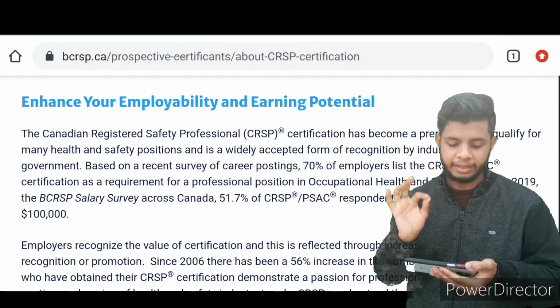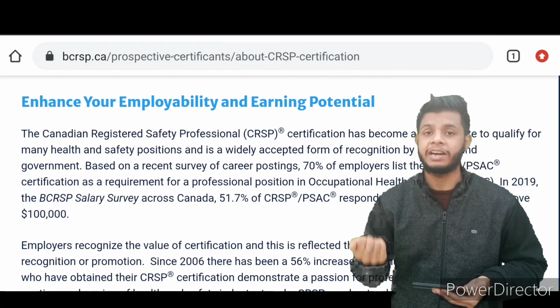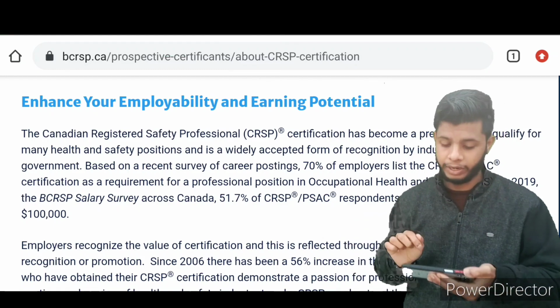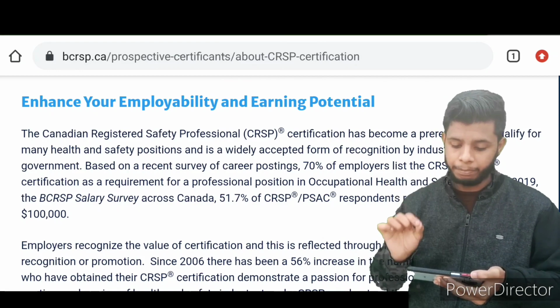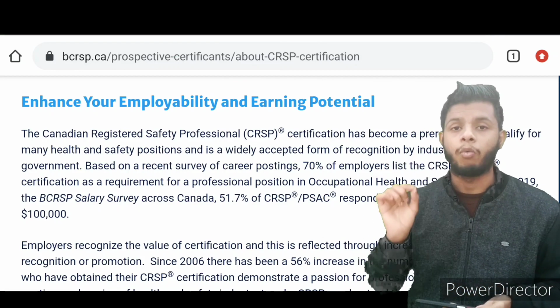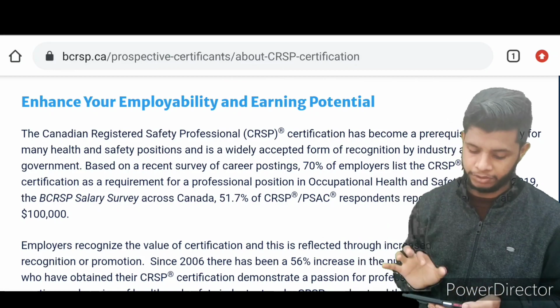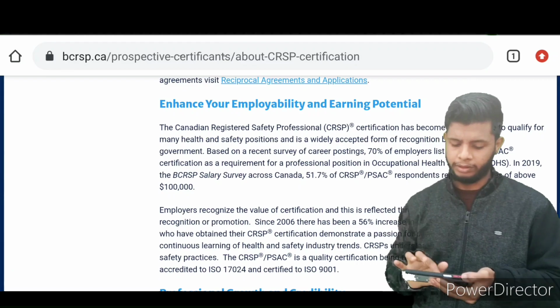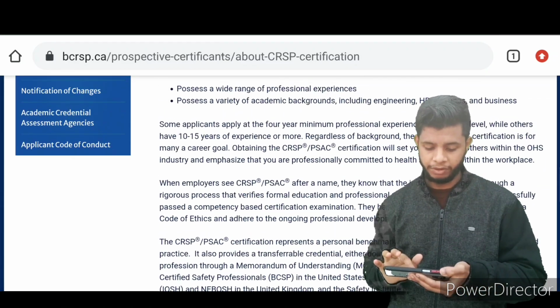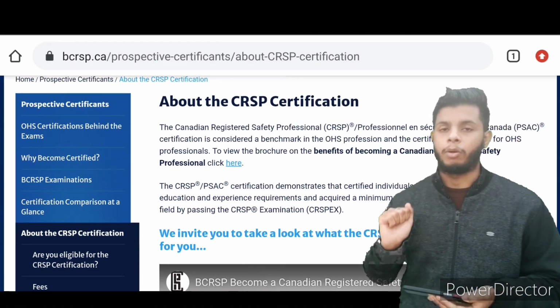In 2019, the BCRSP salary survey across Canada. It means yesterday I showed you the CSP salary survey, now the BCRSP salary survey. 51.7% of CRSP PSAC respondents reported salaries of above 1 lakh Canadian dollars. How much? 1 lakh Canadian dollars. So that is the power of CRSP. A lot of good things they have given about CRSP certification. You can read that if you are interested to learn about CRSP more.